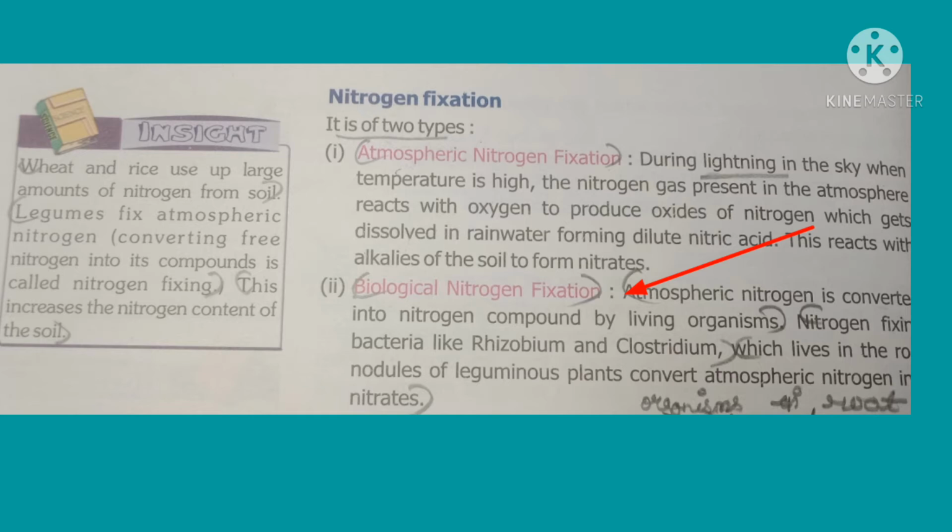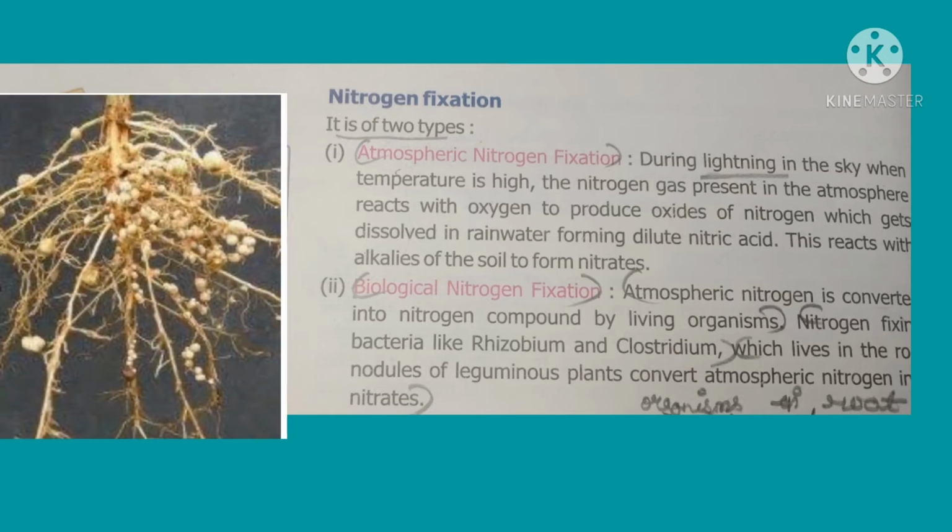The next process is biological nitrogen fixation. In this process, atmospheric nitrogen is converted to nitrate compounds with the help of bacteria like Rhizobium and Clostridium, which live in leguminous plants like pea, bean, etc.